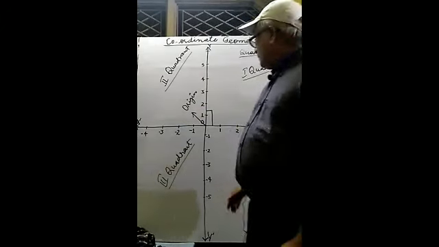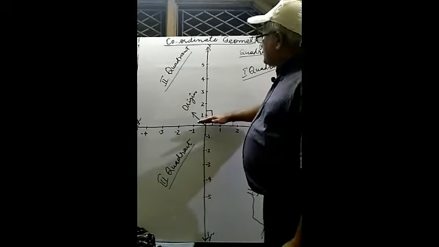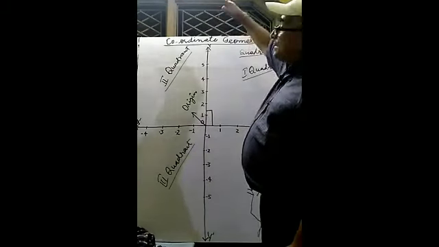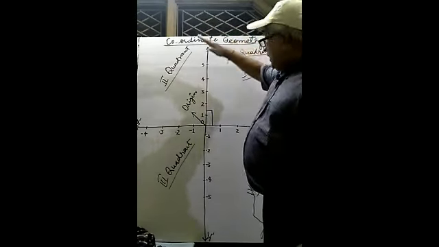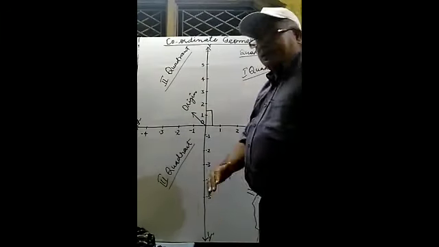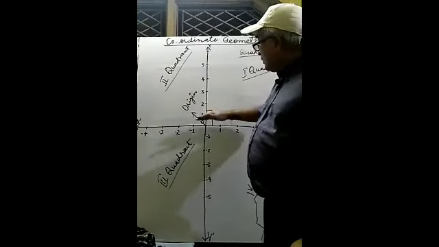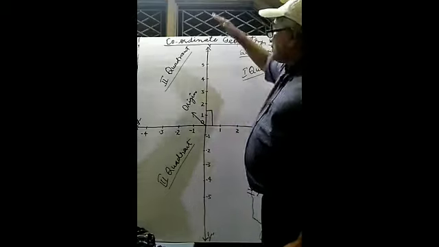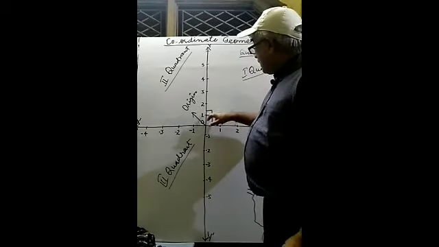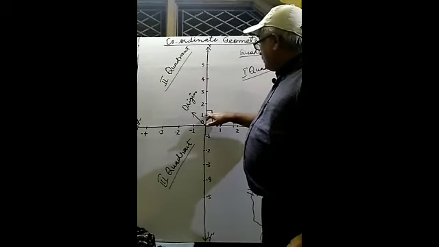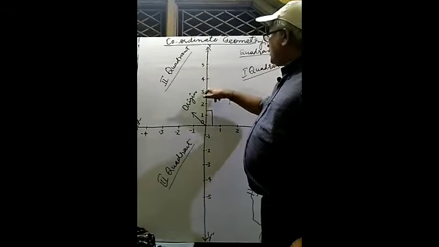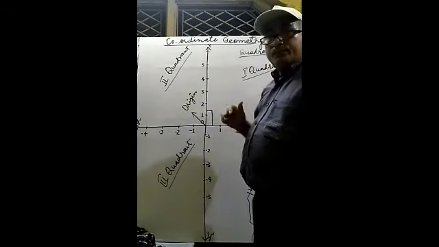Now see, some distances are measured above the x-axis and some are below the x-axis. The distances which are measured above the axis are positive here. See, +1, +2, +3, +4, +5.